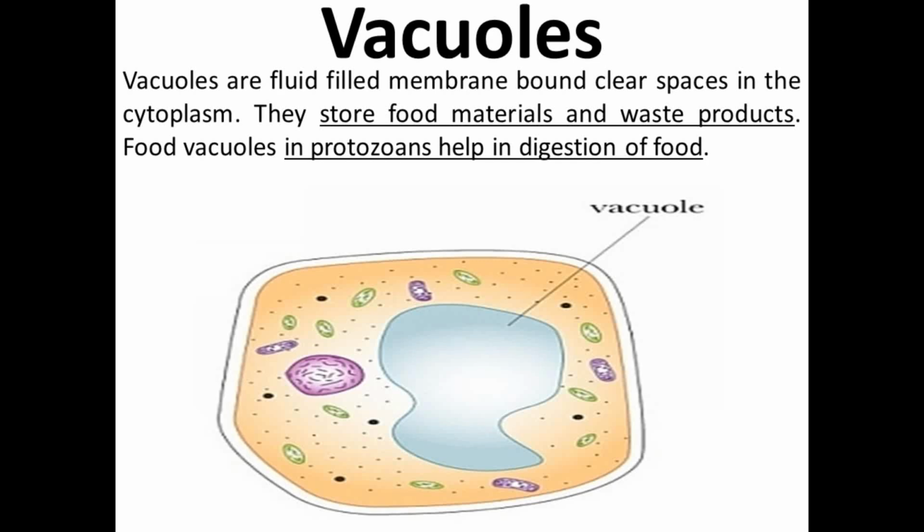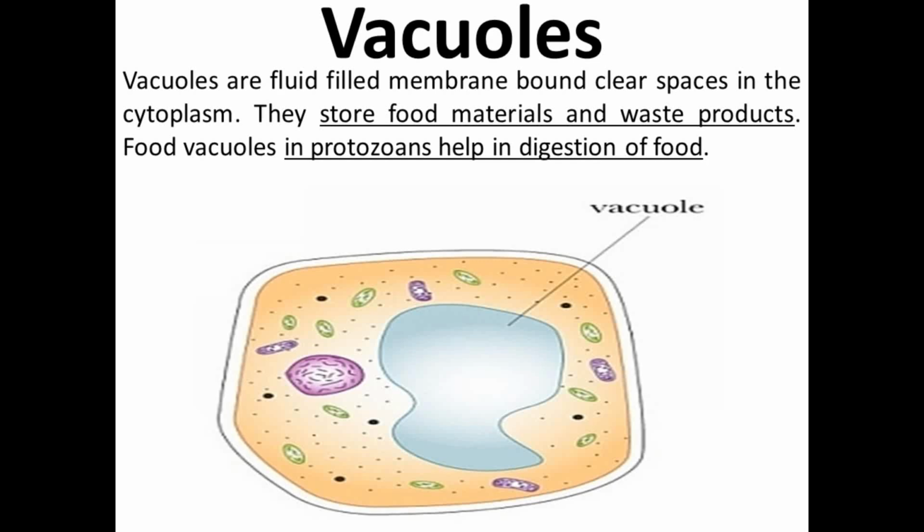Means the blank spaces present in the cytoplasm which are filled with fluid, they are known as vacuoles. Vacuoles are the storage sacs for the solid or liquid content. The main function is storage. Vacuoles are small sized and more in number in the animal cell, but it is single and large in size in the plant cell. Means the plant cell contains only one vacuole which is large in size, but in case of animal cell there are more number of vacuoles and they are small in size.